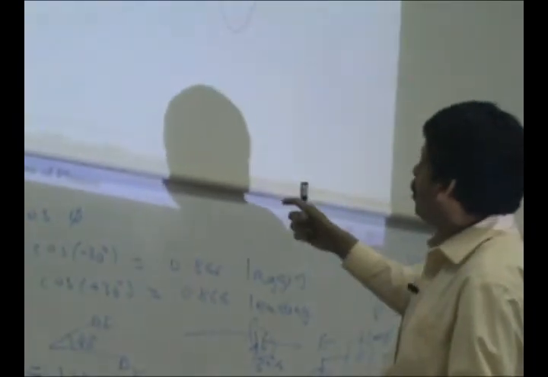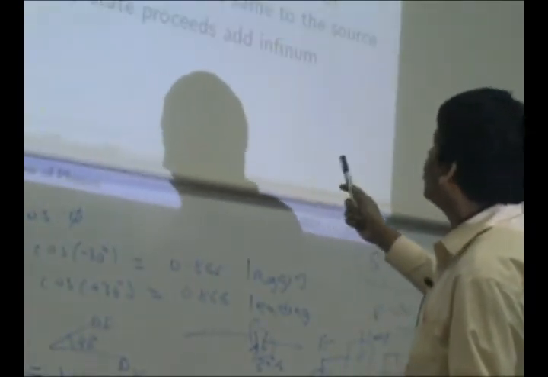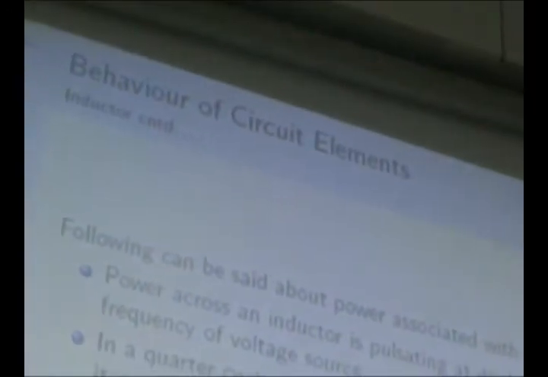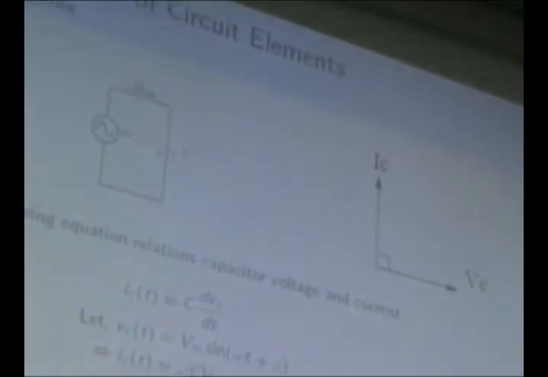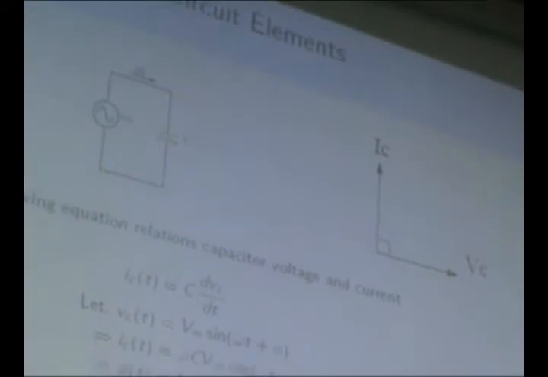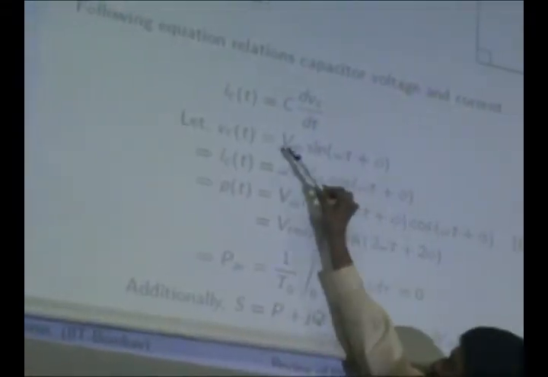This is what we call reactive power, and it is a double frequency oscillation. Now if you talk of a capacitor, the same phenomenon is happening. Let's look at the capacitor equation with a fixed capacitance.